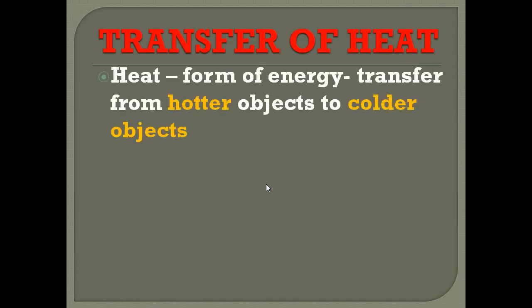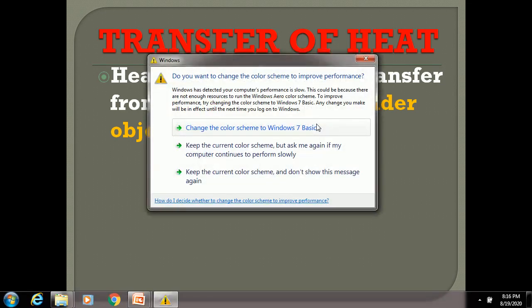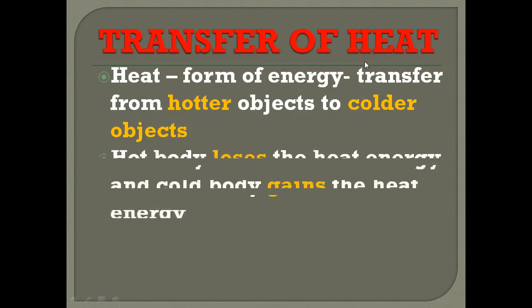So first class told that heat is a form of energy. Yes, so heat is a form of energy that gets transferred from hotter object to colder object. Okay, here what is happening when the heat is transferred from hotter object to colder object? The hot body loses the heat energy and the cold body will gain the heat energy.